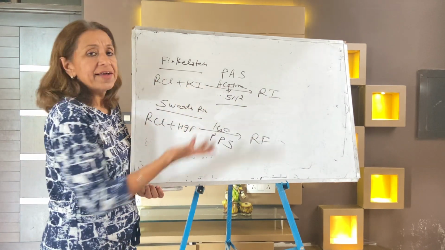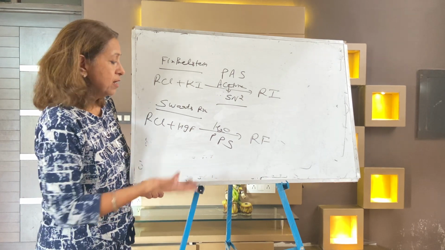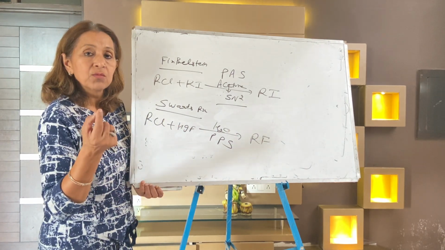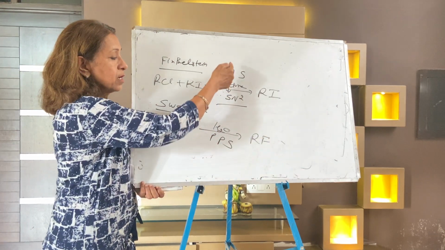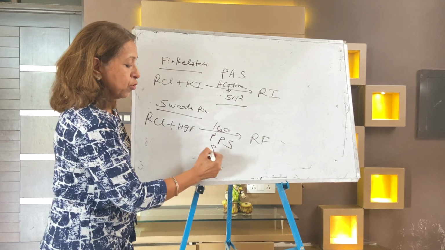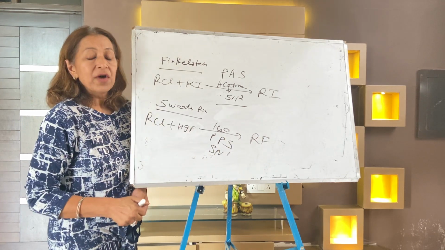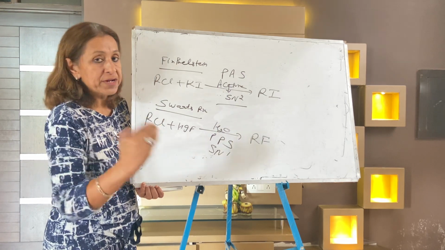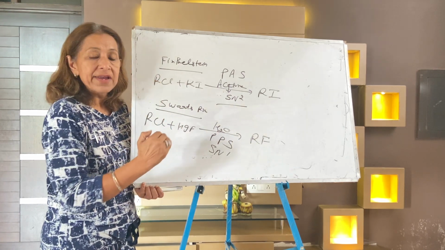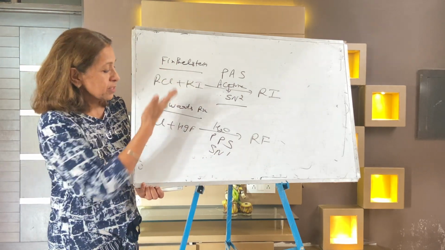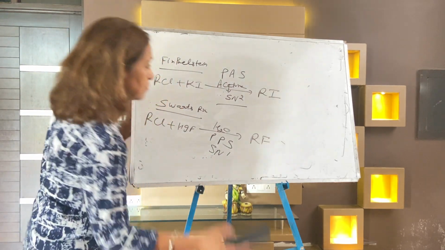The Finkelstein reaction is a formation of iodoalkane, and the Swarts reaction is a formation of fluoroalkane. One competition hint: the Finkelstein reaction follows the SN2 mechanism. SN1 takes place in polar protic solvent, and SN2 takes place in polar aprotic solvent. So this is Finkelstein and Swarts.